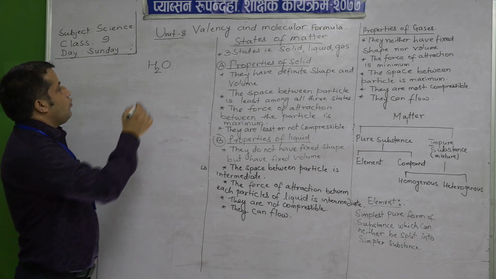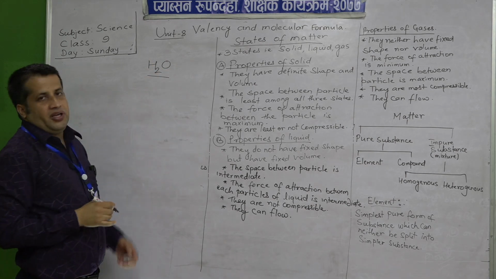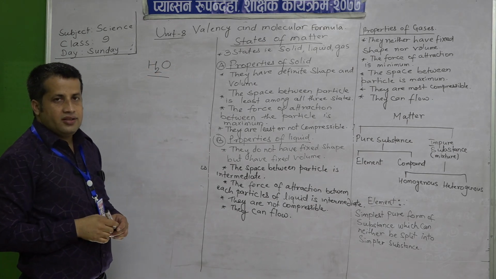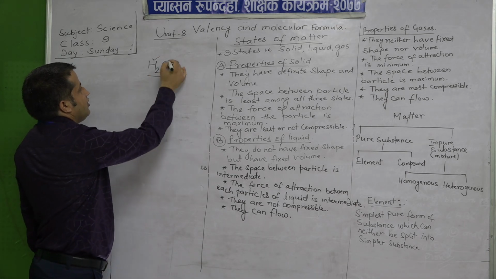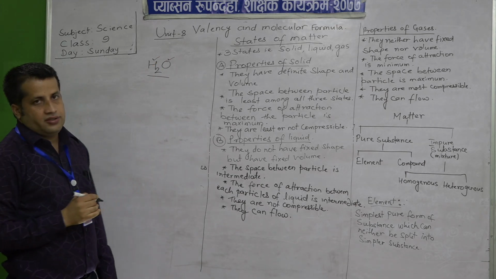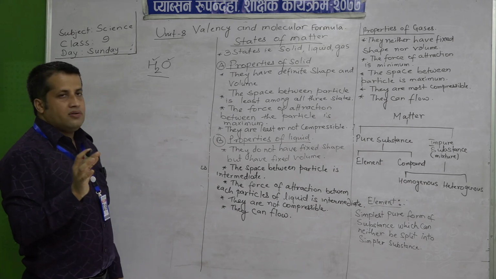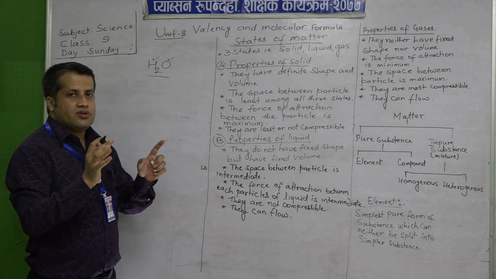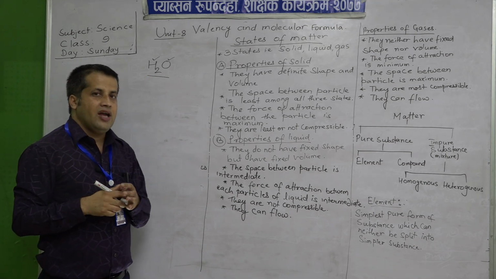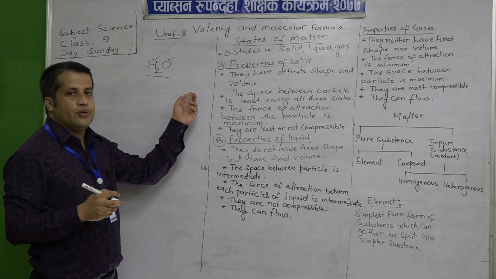Why? In water there are two elements. What are they? They are hydrogen and oxygen, which give hydrogen oxide, that is the water molecule.